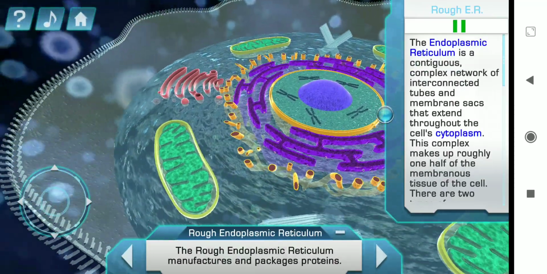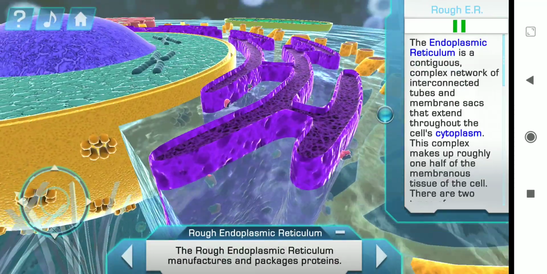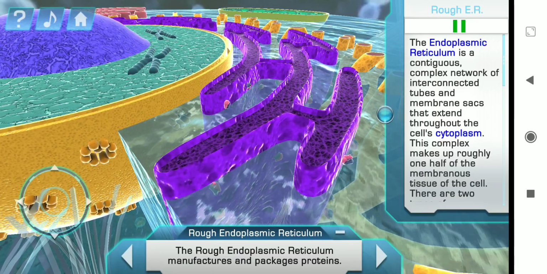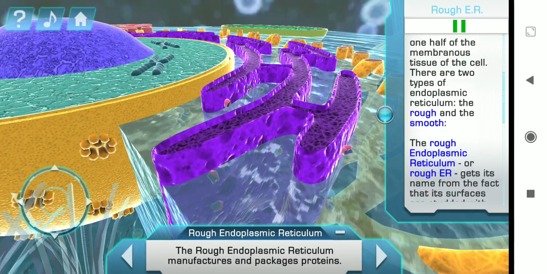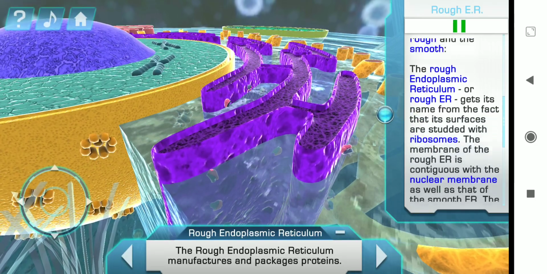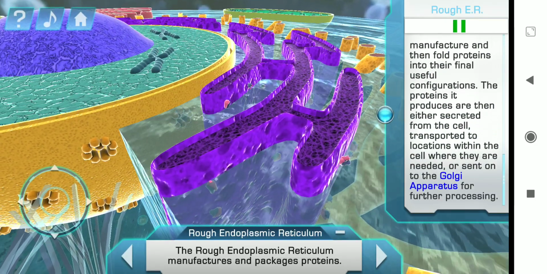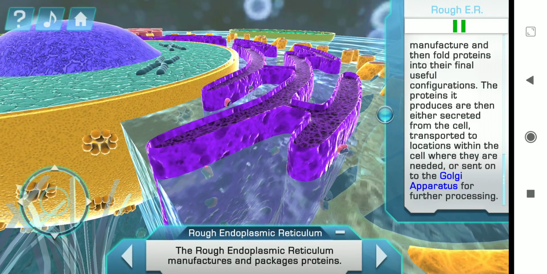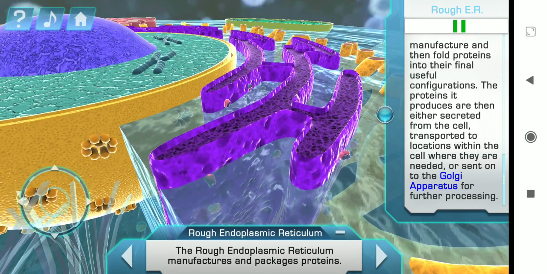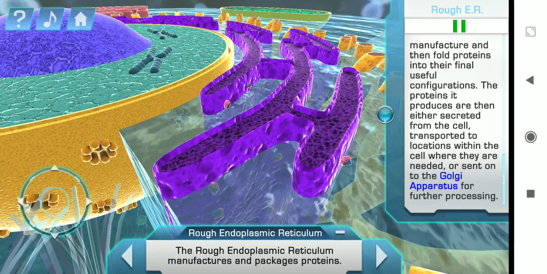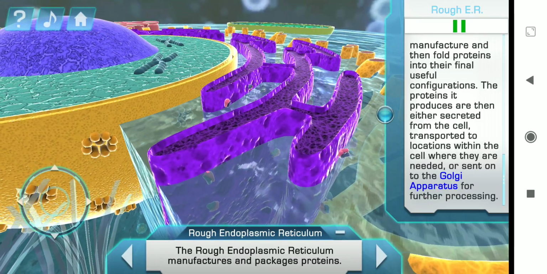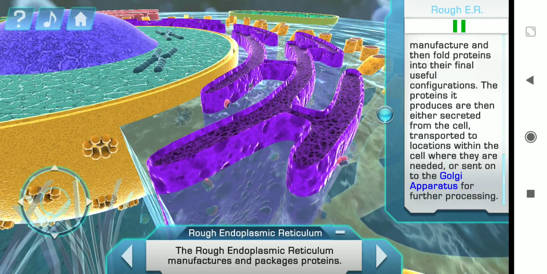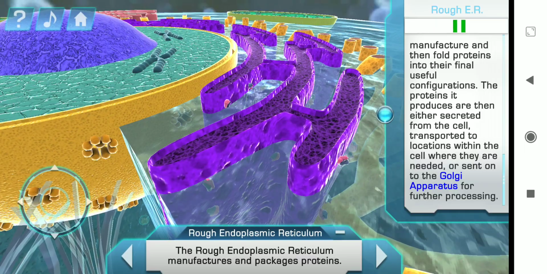The endoplasmic reticulum is a contiguous complex network of interconnected tubes and membrane sacs that extend through the cell's cytoplasm. This complex makes up roughly 1/2 of the membranous tissue of the cell. There are two types of endoplasmic reticulum, the rough and the smooth. The rough endoplasmic reticulum, or rough ER, gets its name from the fact that its surfaces are studded with ribosomes. The membrane of the rough ER is contiguous with the nuclear membrane as well as that of the smooth ER.